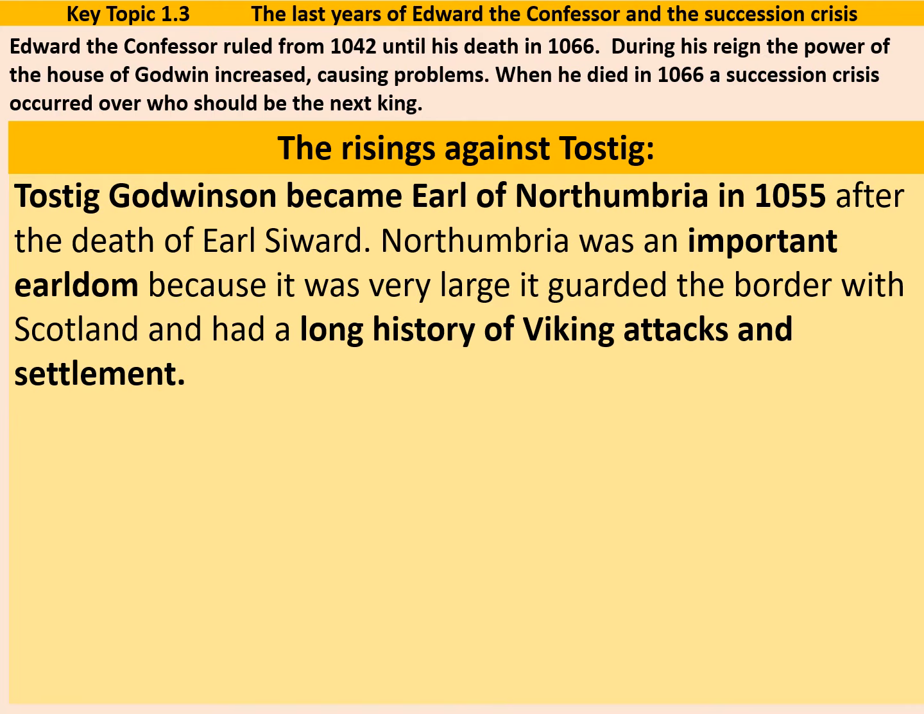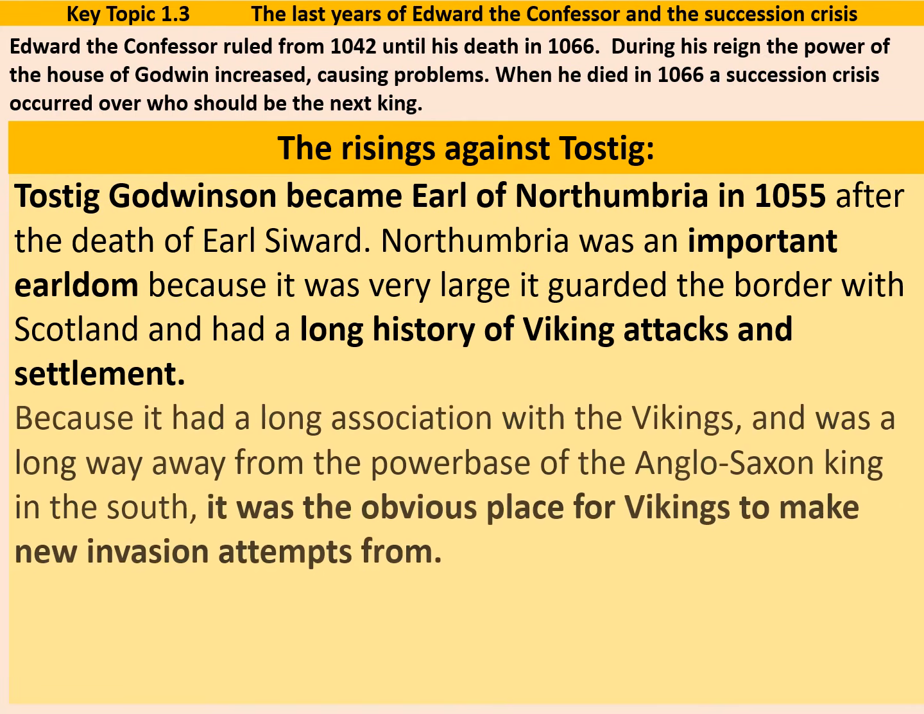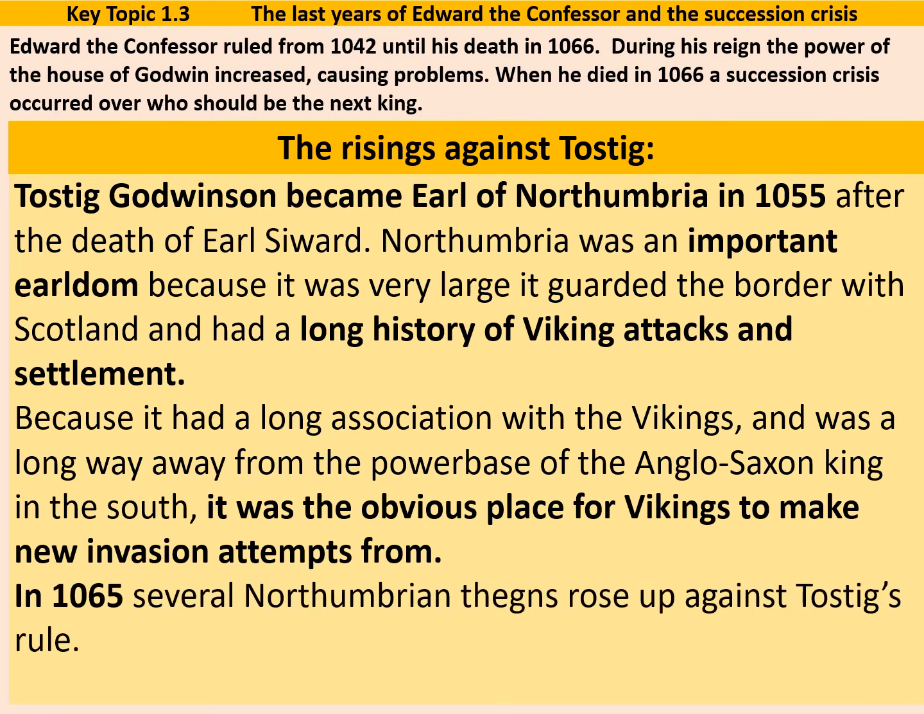Northumbria was an important earldom because it was a very large place and it guarded the border with Scotland. It also had a long history of Viking attacks and settlement. Because it had a long association with the Vikings, and was a long way from the power base of the Anglo-Saxon kings in the south, it was the obvious place for the Vikings to make new invasion attempts. In 1065, several Northumbrian thanes rose up against Tostig's rule. But let's consider why.